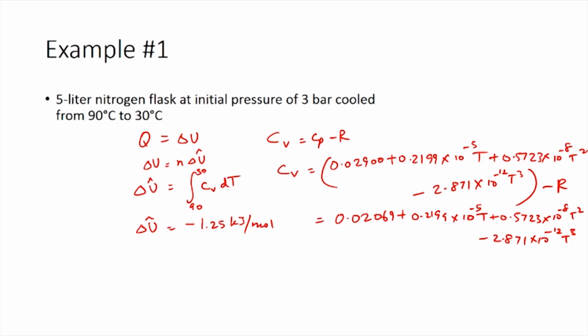Now, we need to know the value for n. n is the number of moles. So, using the ideal gas law, we can calculate n as PV by RT.